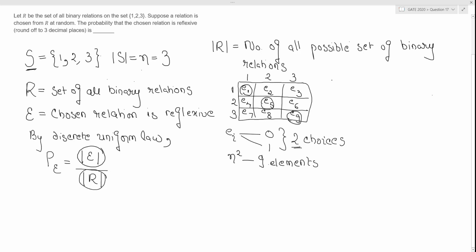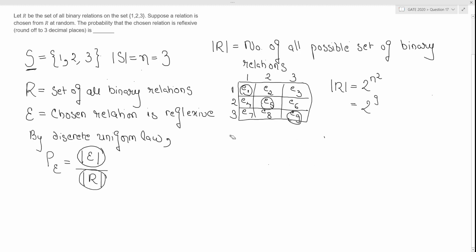So by the multiplicative rule, the number of total possible binary relations would be 2 to the power n square, which is nothing but 2 to the power 9. Okay. So now we have found one piece of our puzzle. So one piece we have found, that the cardinality of R is nothing but 2 to the power 9, right?